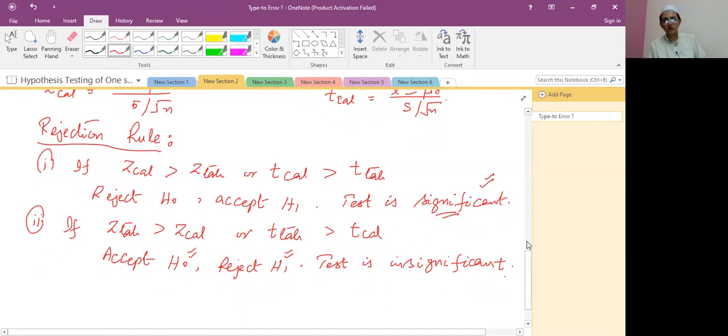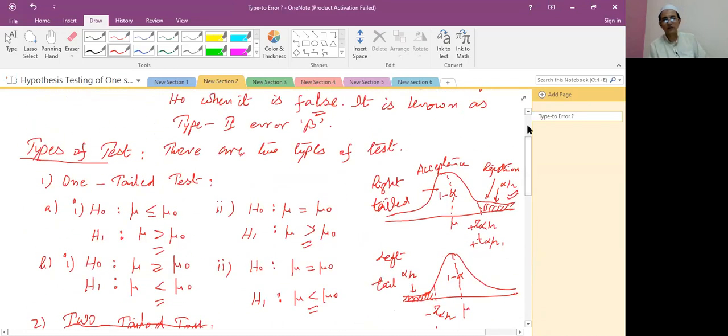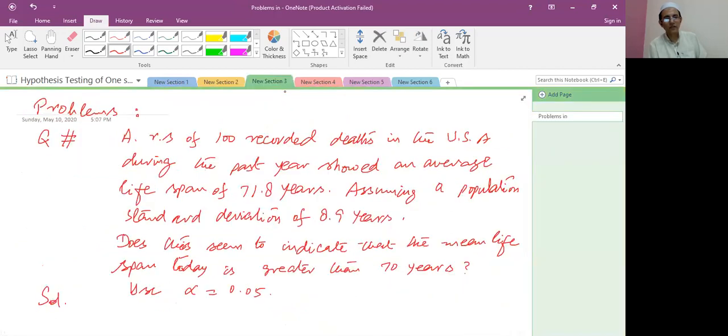So we will move on. After that, we will consider some problems on hypothesis testing. Now the question is: a random sample of 100 recorded deaths in the USA during the past year showed an average lifespan of 71.8 years, assuming a population standard deviation of 8.9 years. Does this seem to indicate that the mean life span today is greater than 70 years?